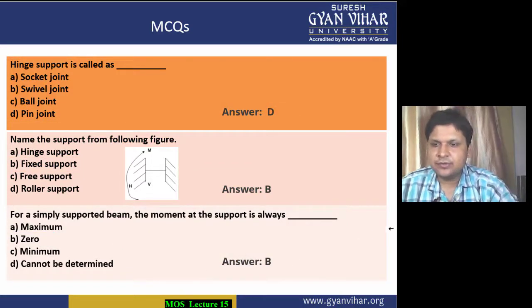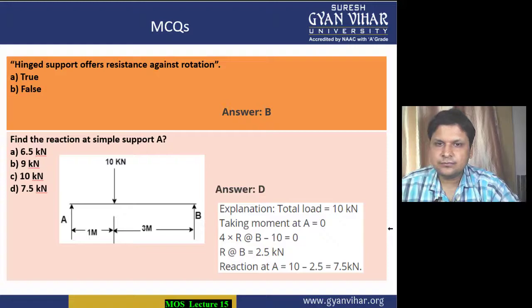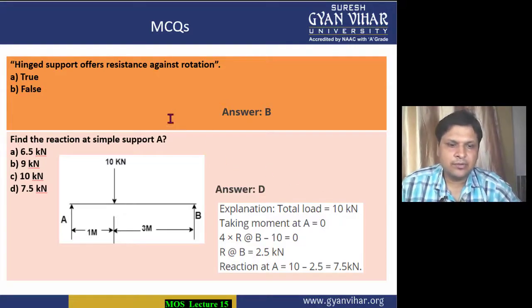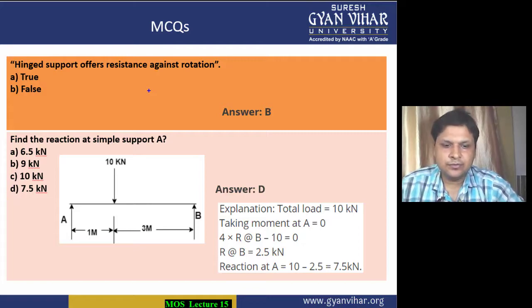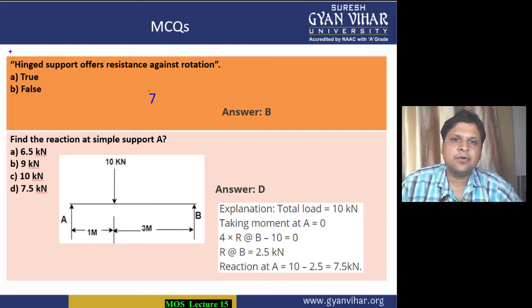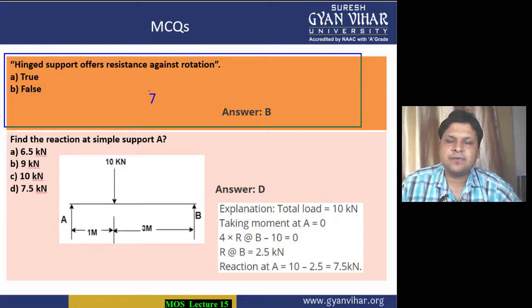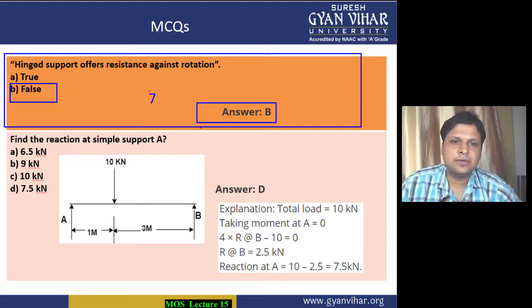Going to the next 3 MCQs now. This is MCQ number 7. What is the MCQ saying to you, students? It is saying that hinge support offers resistance against rotation, whether it is true or false. We all know hinge does not give support against rotations. Therefore B is the correct option, false.